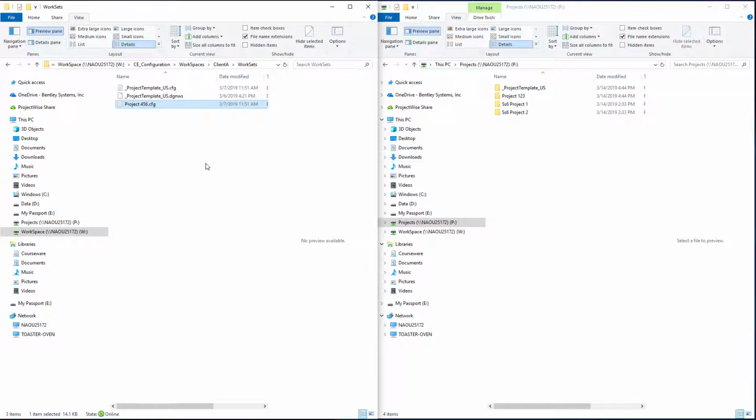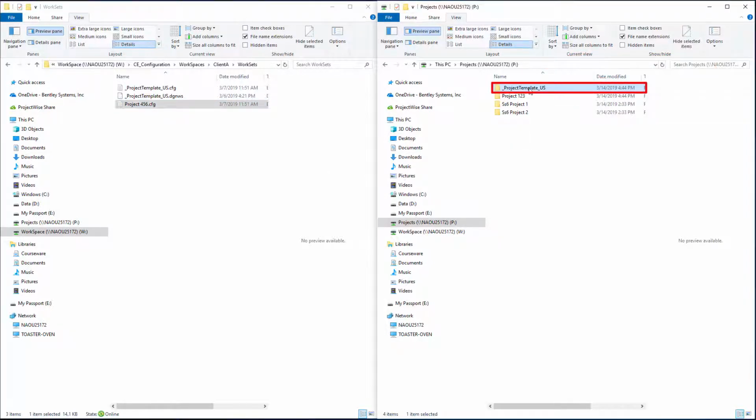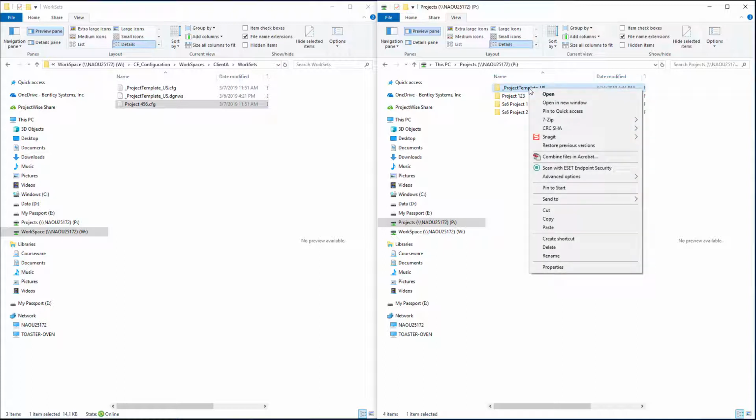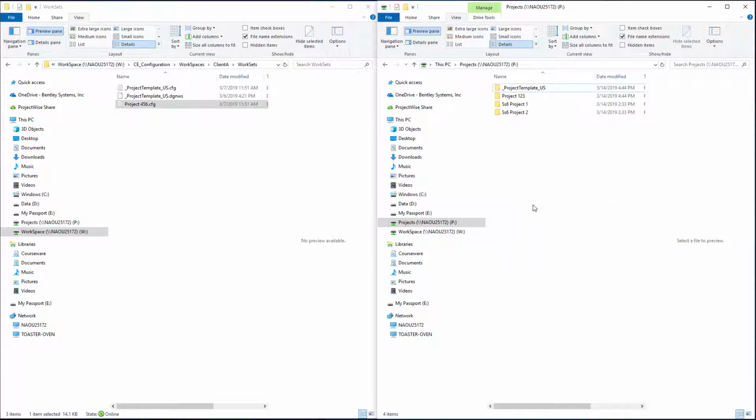And then I actually have to create the workset folders for project 456. So I'll come over to my P drive and select the same project template folder that I have on the P drive and copy that and paste. And again, we want this folder to have the same name. So this would be project 456.